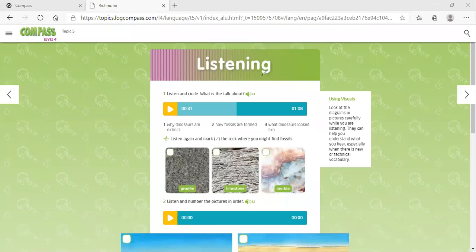So, what is the talk about? What is this track talking about? Exactly. How fossils are formed. This is what this track is talking about. All right. Now, what are we going to do? Listen again and check the rock where you might find a fossil. Granite, limestone, or marble. So we're going to listen again, and then we're going to mark a check with the one that it is, right?